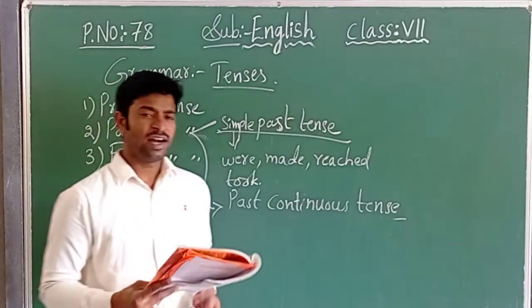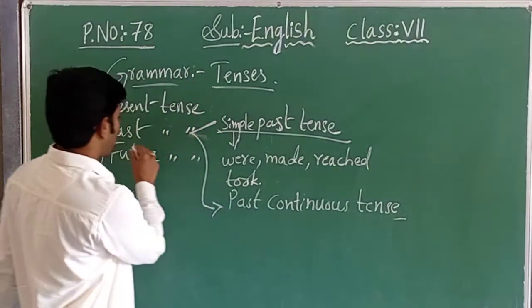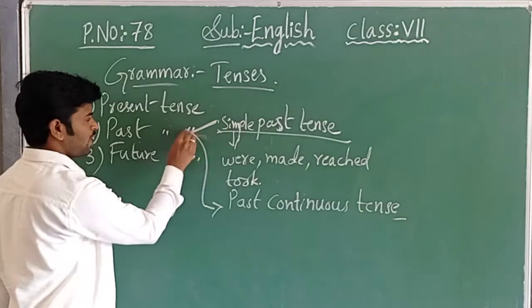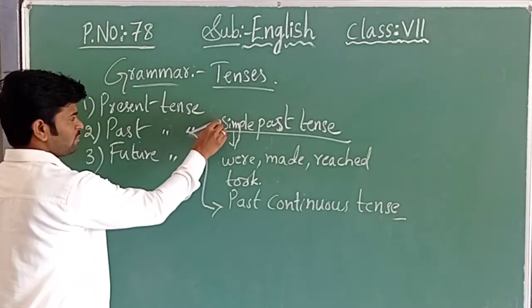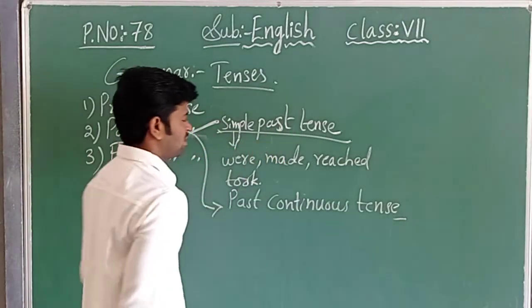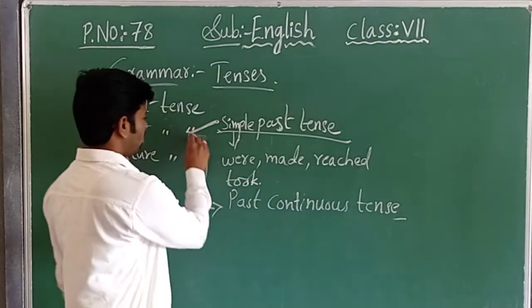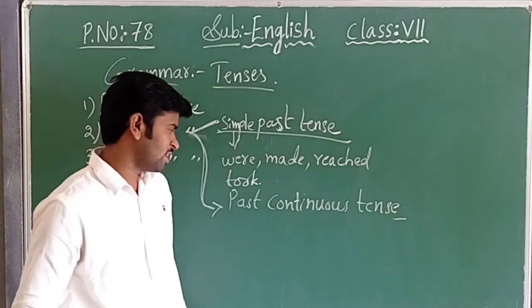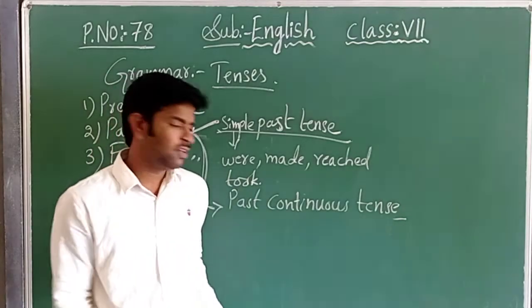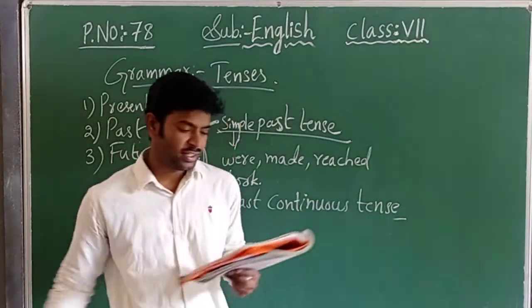For the past tense, the tour has already been completed. A few points we have mentioned in the simple past tense by using the words were, made, reached, took. Now we are dealing with the second part. What is the second part from here? Past continuous tense.